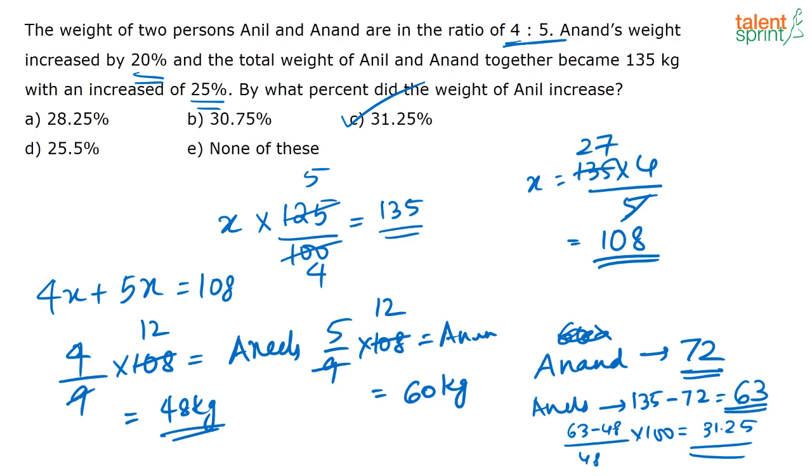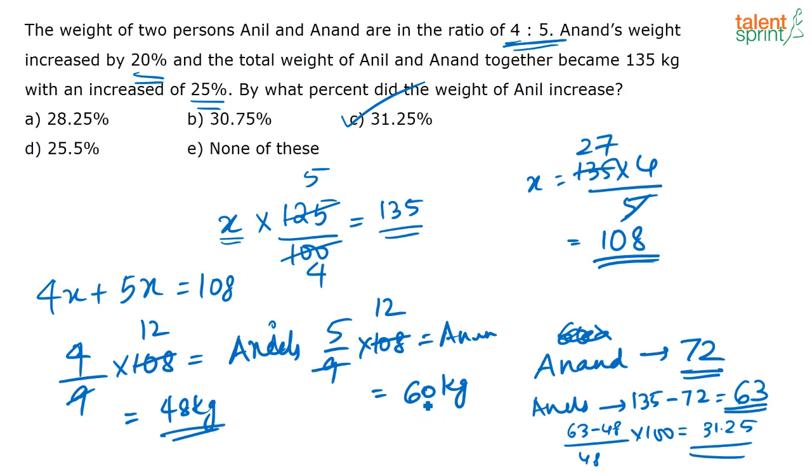Okay, let me just explain what I did. See, it is given that their initial total weight I took it as x. Now this x is increasing by 25%, or x into 125 by 100 is equal to 135. So you can take this as fractions and then you get x is equal to 108. So their earlier sum was 108, now it has become 135. We know earlier their weights were in the ratio 4 is to 5. So the weight of Anil is 4 by 9 into 108. Similarly, Anand's will be 5 by 9 into 108. So Anil's earlier weight was 48 and Anand's earlier weight was 60.